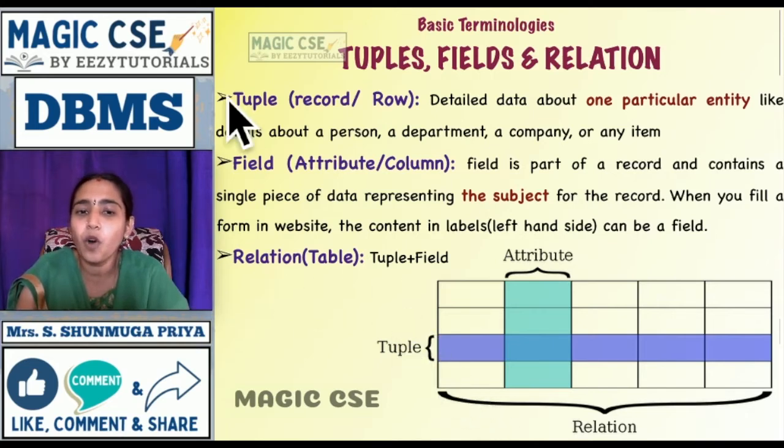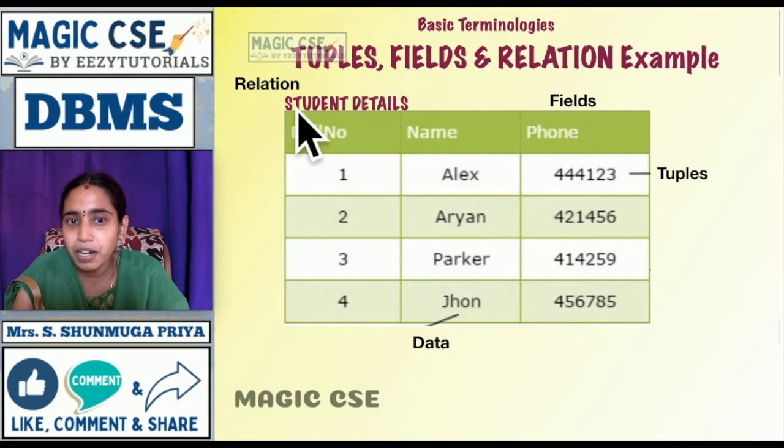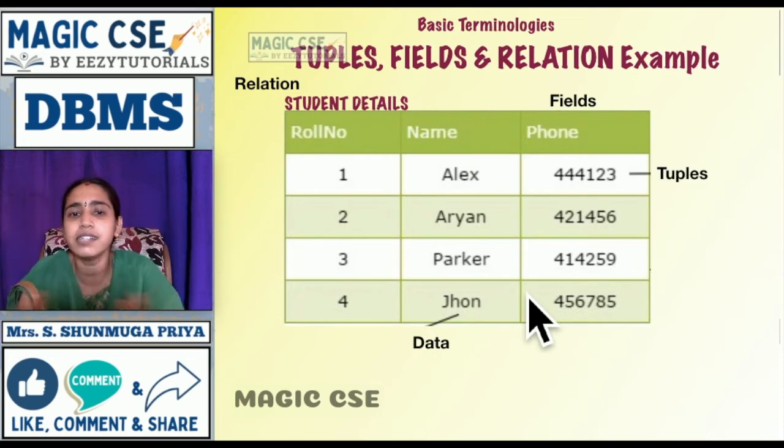So let us see what is tuple and field. Tuple means a single row. We'll see with an example. Here I am having the table named student details. Here all the details of the students are stored. Each cell will give you a raw fact, that is data. You are storing this data in this table format.